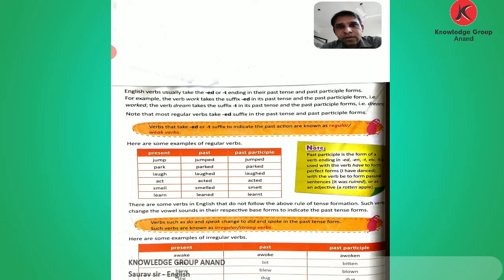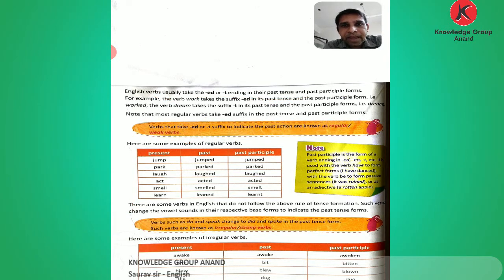So let's discuss the first one, regular verb. What is the regular verb? Verbs that take the ed or t suffix to indicate the past action are known as regular verbs. Which verb has taken the ed form? Those verbs that take the ed or t form are regular, weak verbs. In English, verbs usually take the ed or t ending in their past tense and past participle forms. Here are so many examples.